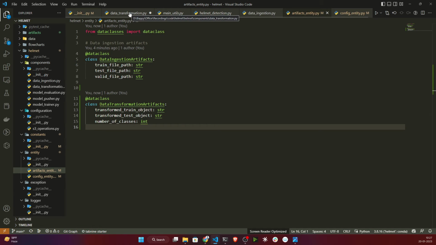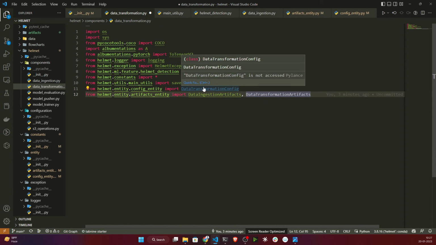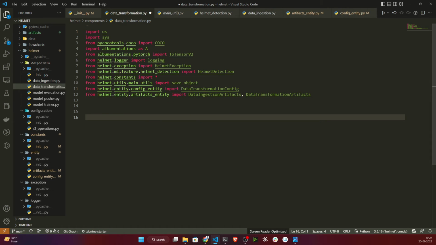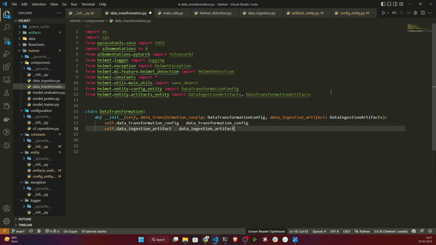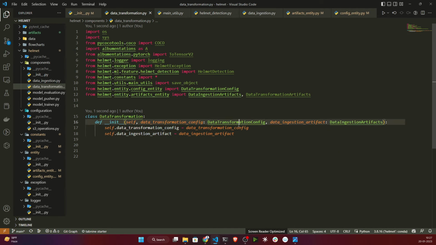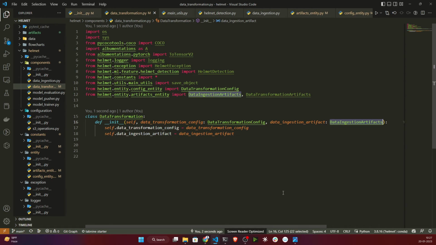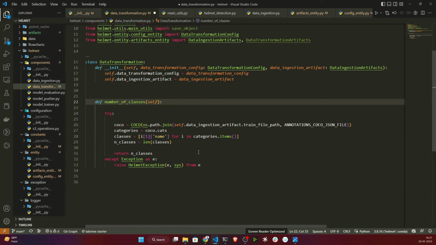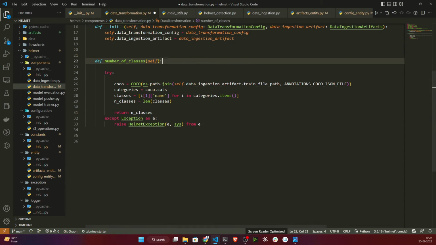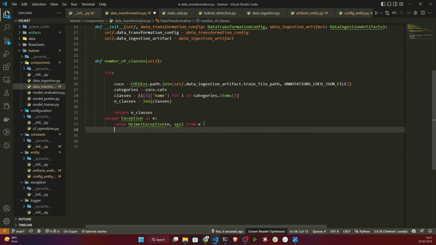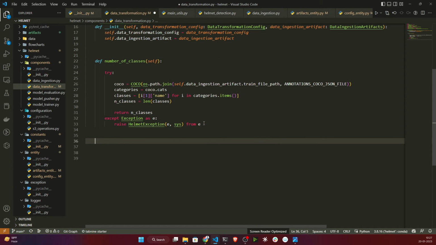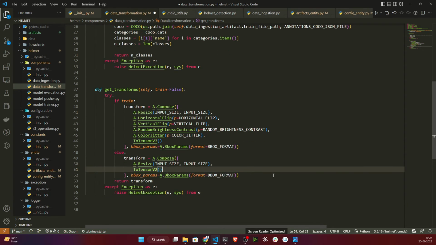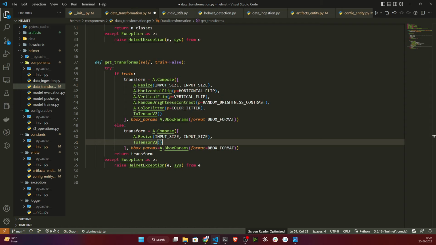Now everything is done. Let's open and try to access. It's accessible. Now I'll define this data transformation class, and here I'm initializing my transformation configuration and ingestion configuration. Then one method I will write will return the number of classes you have, by reading the annotation file. I think you remember we had created another method called get transform, which basically does the data augmentation. The same method I'm copying from this notebook.